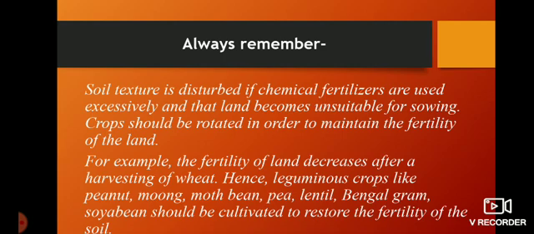For example, the fertility of land decreases after the harvesting of wheat. Hence, leguminous crops like peanut, moong, urad bean, pea, lentil, Bengal gram and soybean should be cultivated to restore the fertility of the soil. As I told you, we just have to take alternate crops in our soil. Due to that, soil fertility may be recovered.